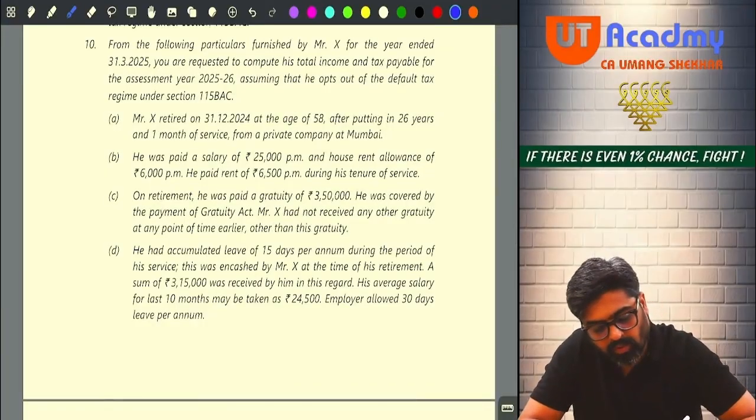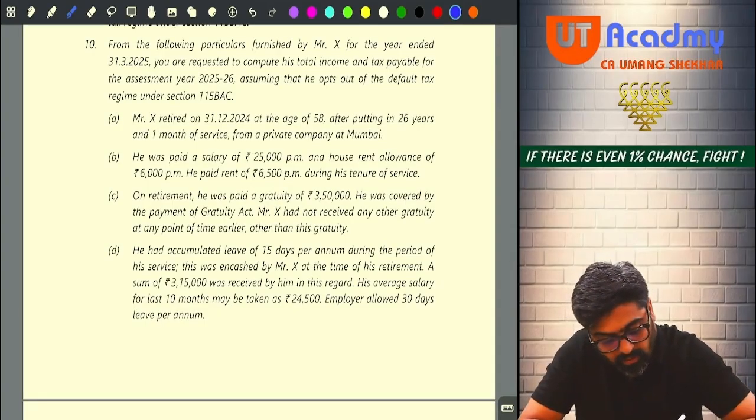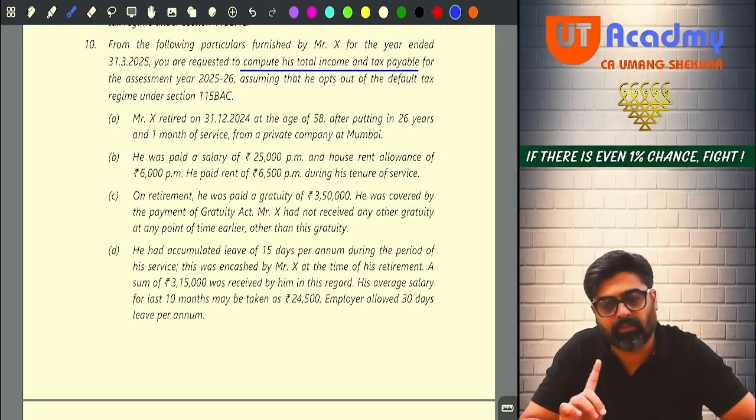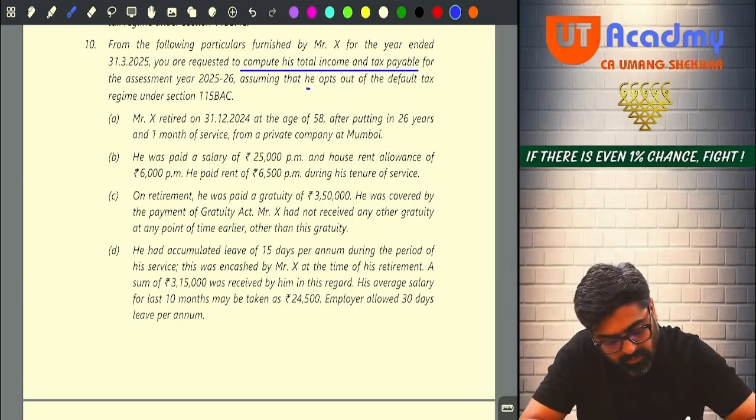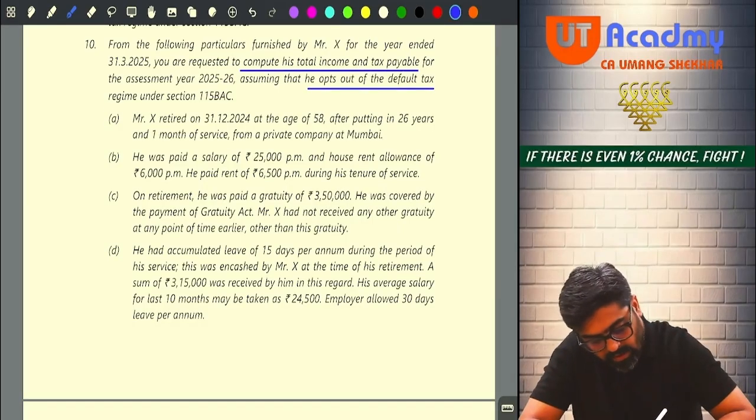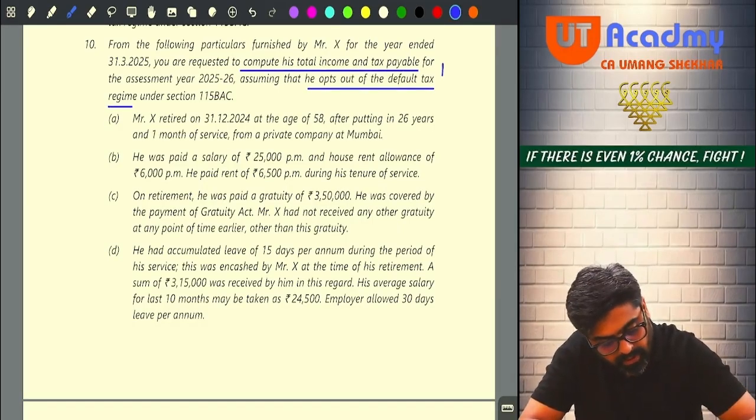From the following particulars furnished by Mr. X for the year ended 31st March 2025, you are requested to compute his total income and tax payable. So total income, tax payable both. Assuming that he opts out of the default tax regime, meaning he is not following 115BAC.